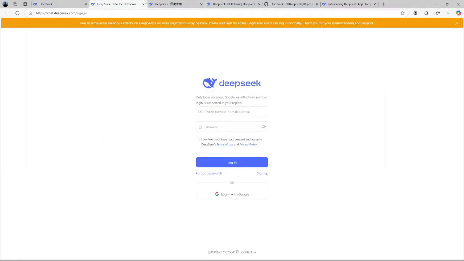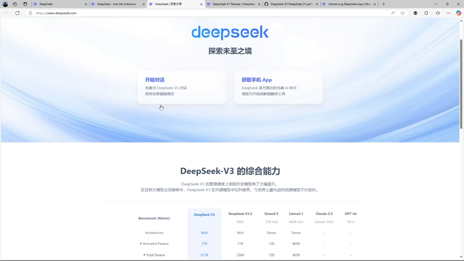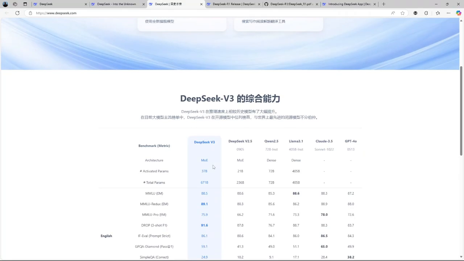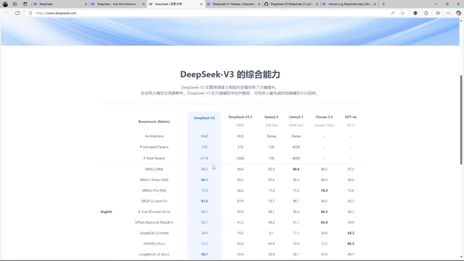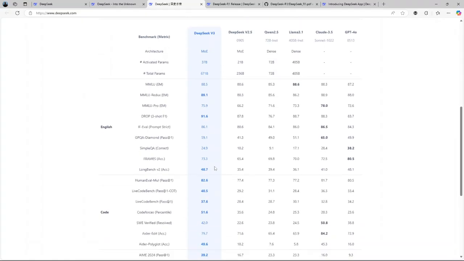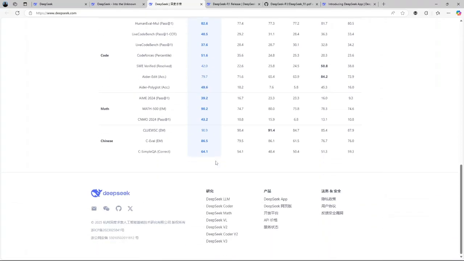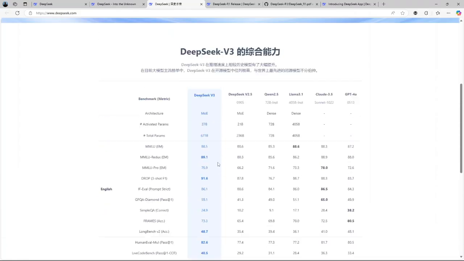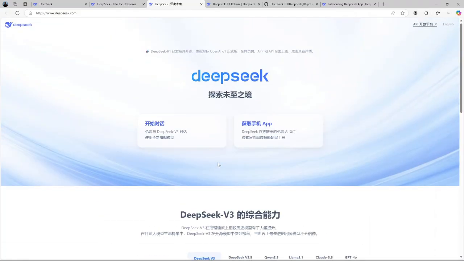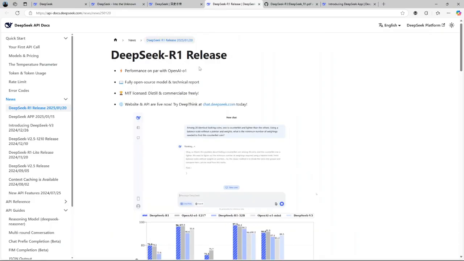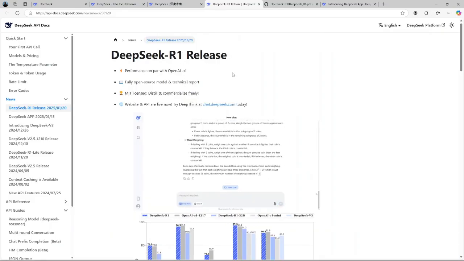Deepseek is a Chinese AI company that has recently garnered significant attention in the tech industry. Its latest model, Deepseek R1, has been lauded for achieving high performance with reduced computational resource requirements, offering an economical solution for AI applications. This efficiency makes advanced AI more accessible to a wider audience. The platform has been recognized for its innovative approach, particularly in developing cost-effective AI solutions.